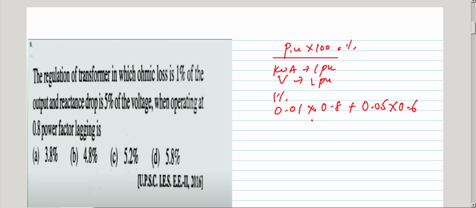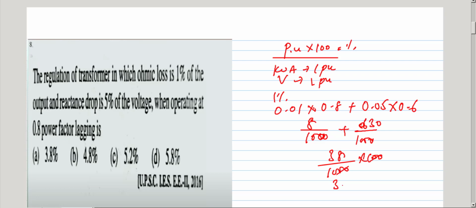Okay, so you get 8 by 1000 plus 30 by 1000, which is 38 by 1000 into 100.